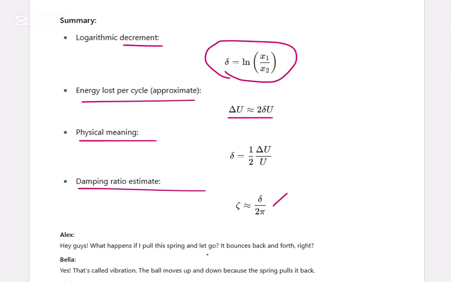What happens if I pull this spring and let go? It moves back and forth, right? That's called vibration. The ball moves up and down because the spring pulls it back.